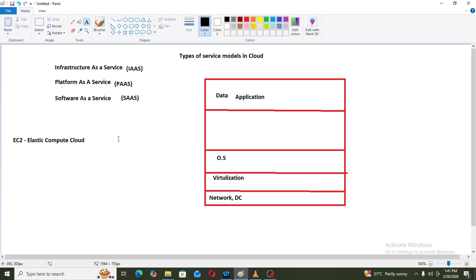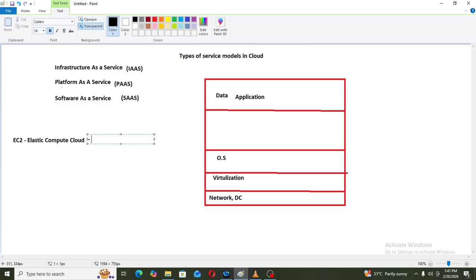Now what is EC2, Elastic Compute Cloud? Let's try to understand the purpose of EC2. It is an AWS service to create virtual machines. AWS is providing infrastructure as a service to Ganesh, and the service is EC2, Elastic Compute Cloud. What is the purpose of Elastic Compute Cloud? To create virtual machines. Then what is the definition of EC2?